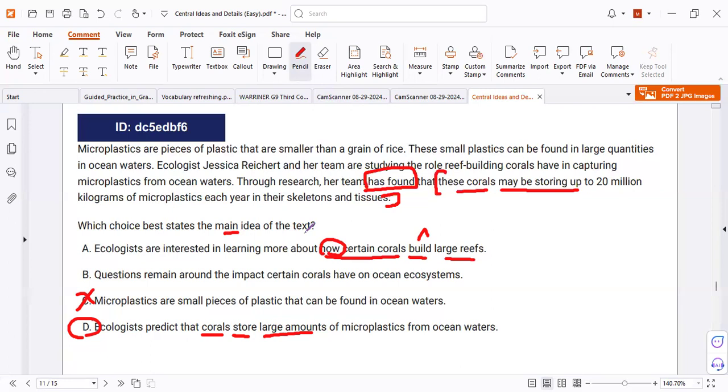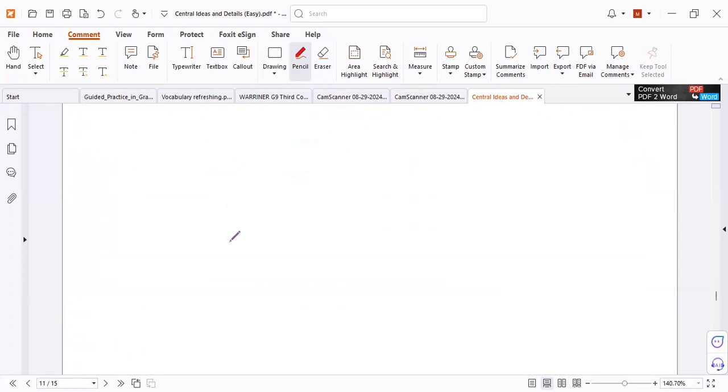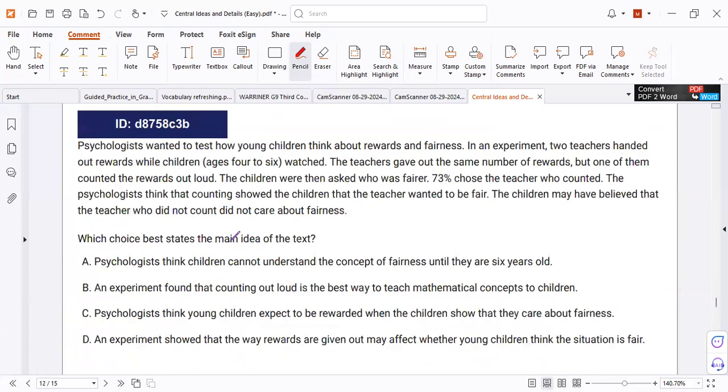So we don't know what is the method. How means the method, or methodology, or process, or techniques. No, but corals already can store large amounts. So how means steps, process. But here it's not mentioned, but literally the main idea. You did your best. And how about next?